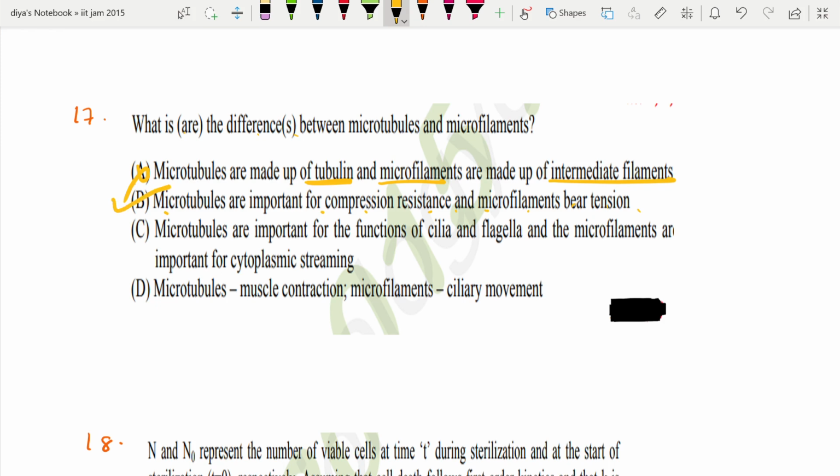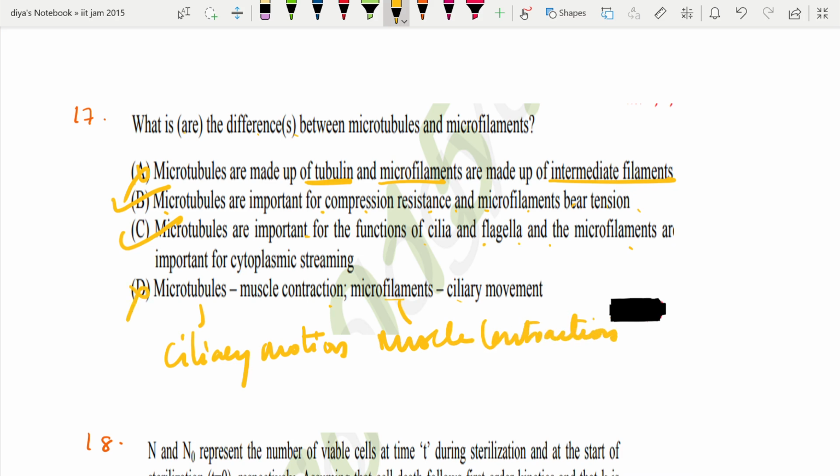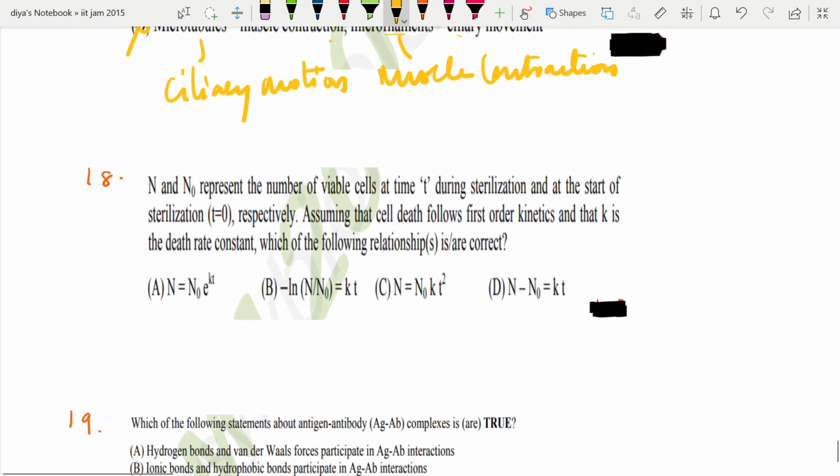So this is the correct option. Microtubules are important for functions of cilia and flagella and the microfilaments are important for cytoplasmic streaming. So this is also correct. Microtubules for muscle contraction and microfilaments for ciliary movement, this is wrong. Microtubules for ciliary motion and microfilaments for muscle contraction, this is the wrong option. So B and C are the correct options.